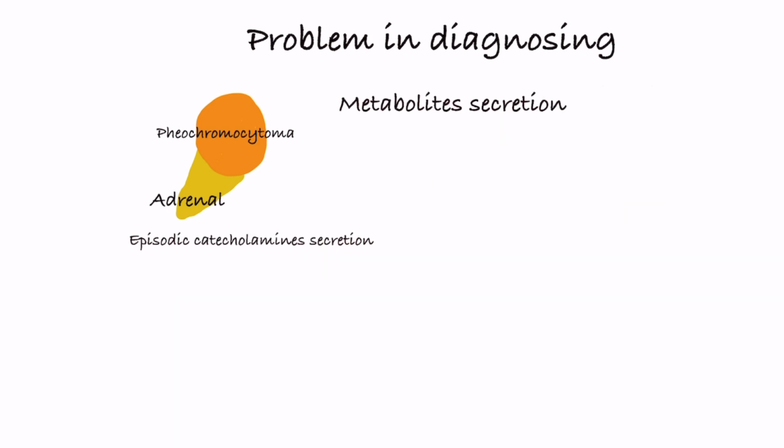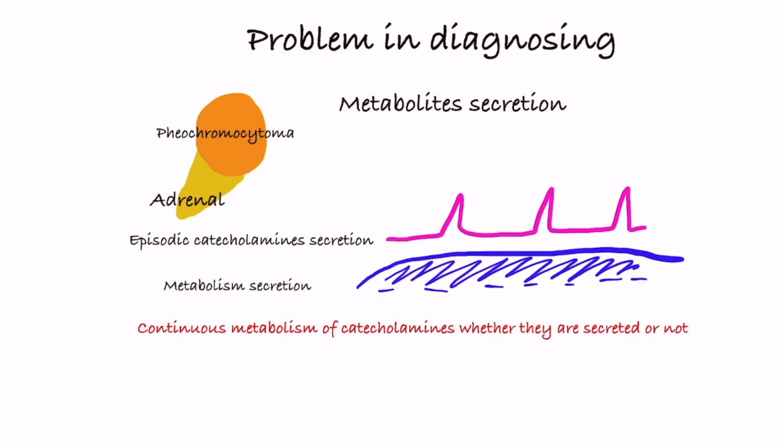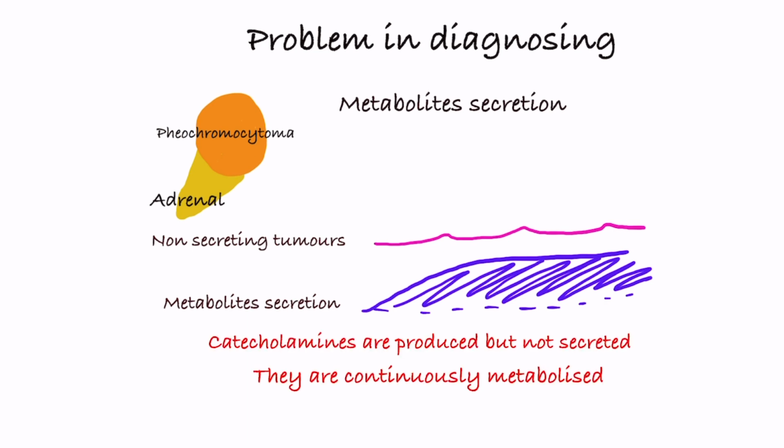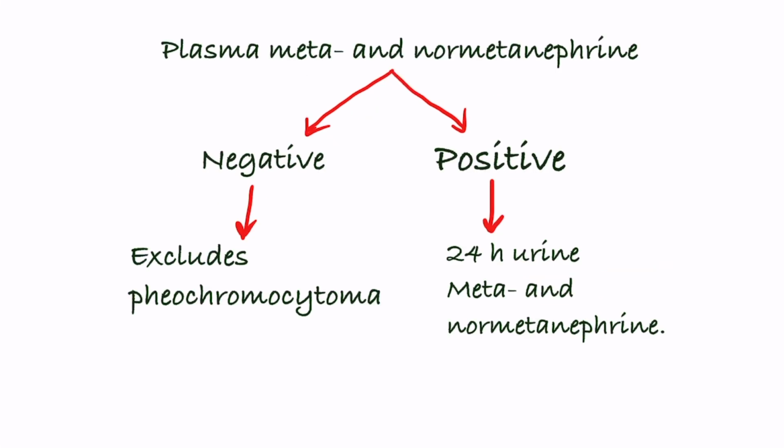If we look at metabolite secretion, then even if catecholamine secretion is episodic, metabolites are continuously secreted due to continuous metabolism of catecholamines in tumor tissue, whether catecholamines are secreted or not. Hence blood and urine normetanephrine and metanephrine levels are better tests in Pheo. Negative levels of metabolites in blood excludes Pheo, but if positive it must be confirmed by 24-hour urine metabolites test.